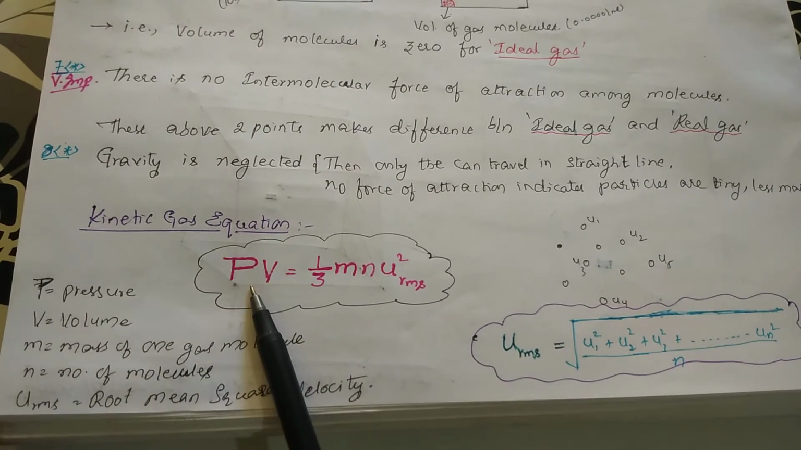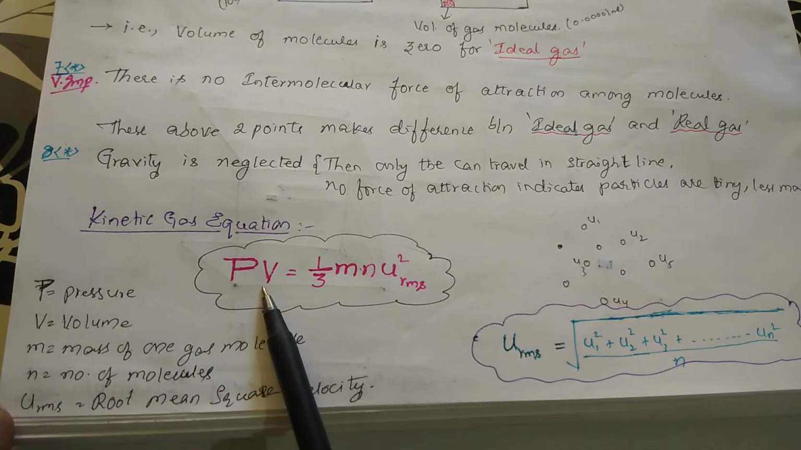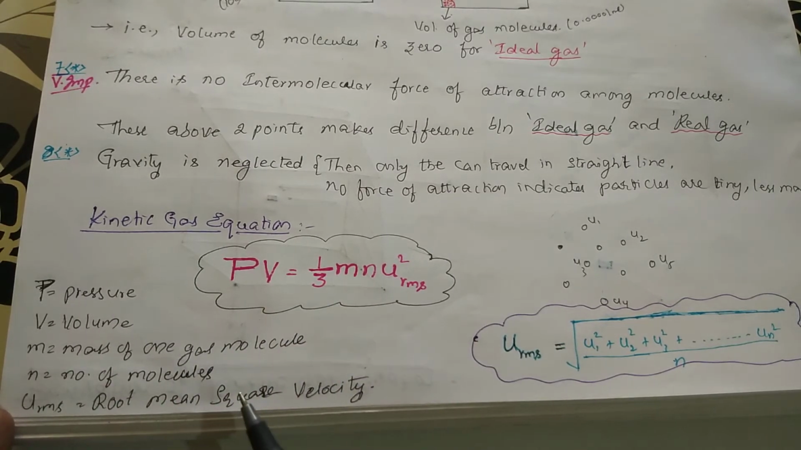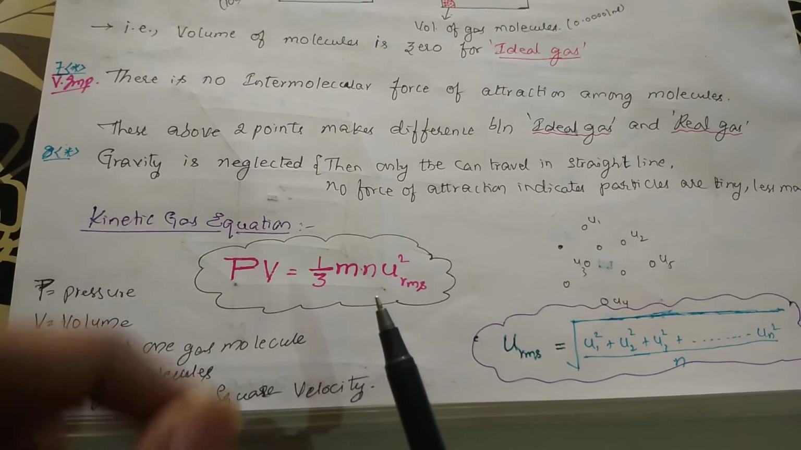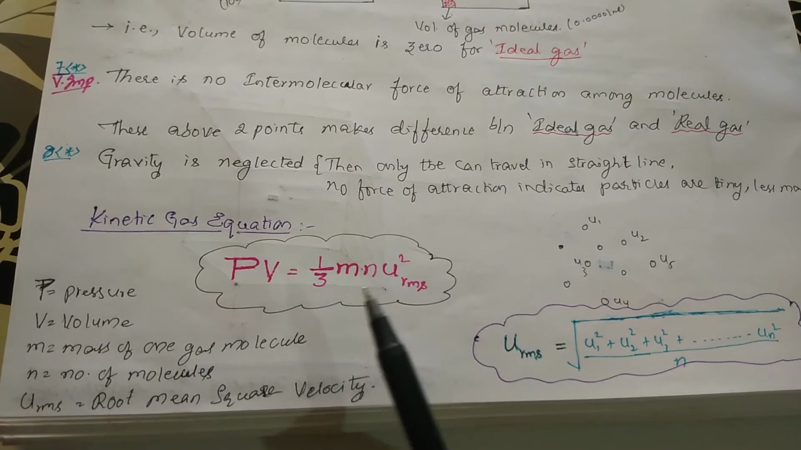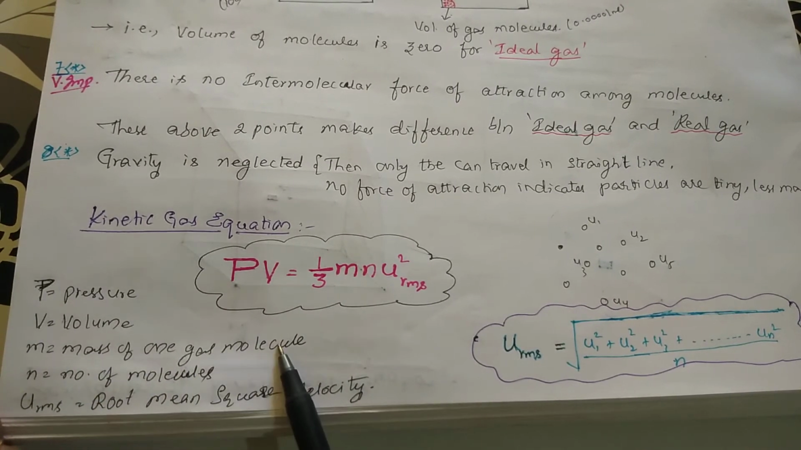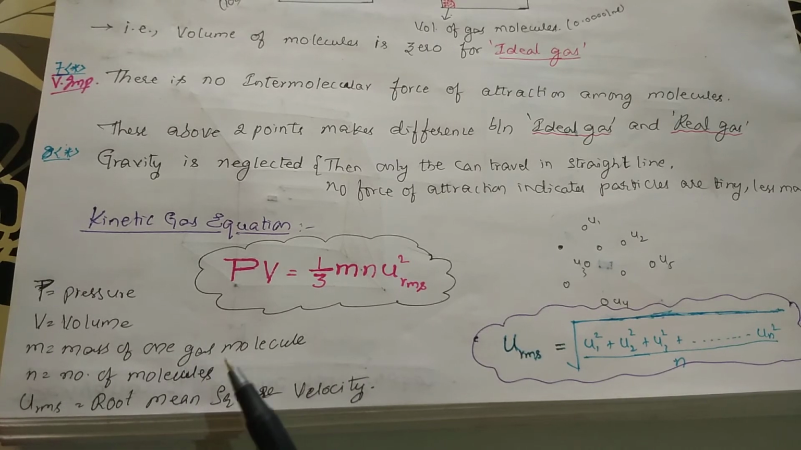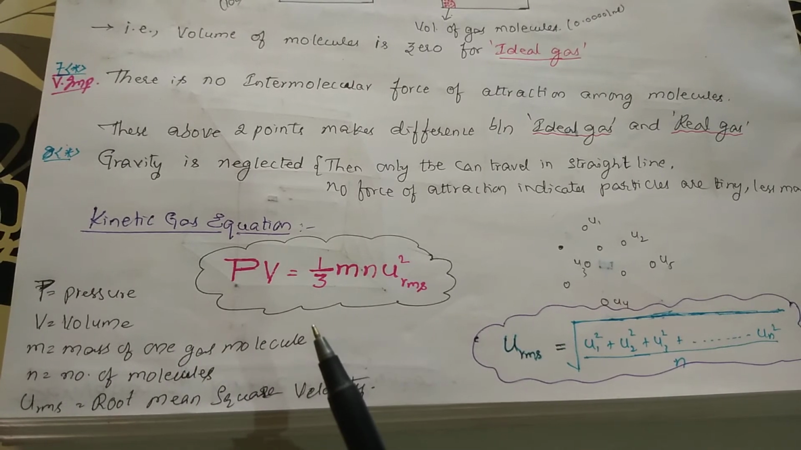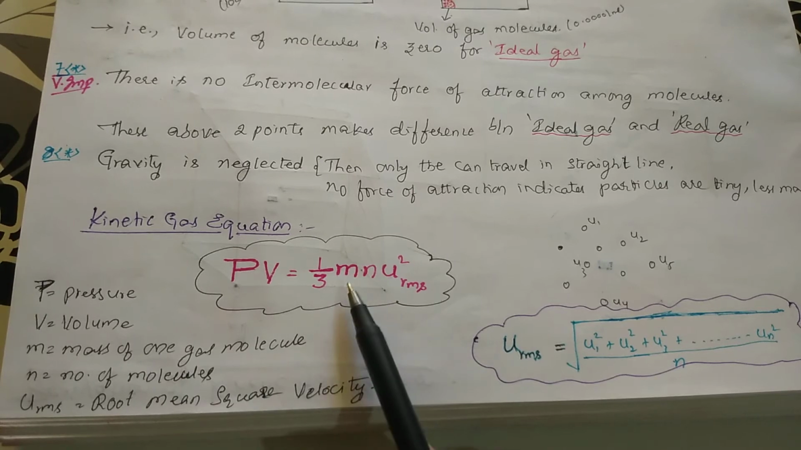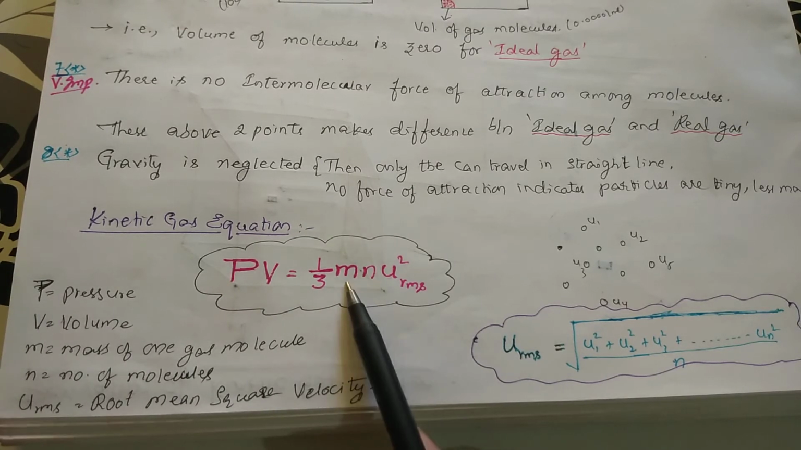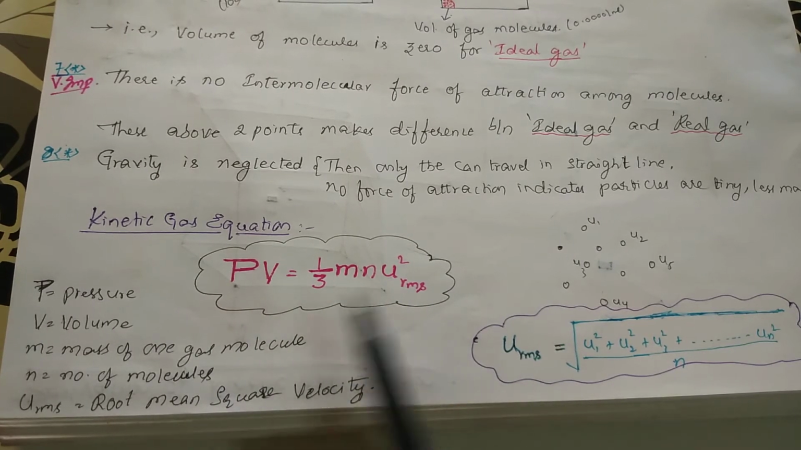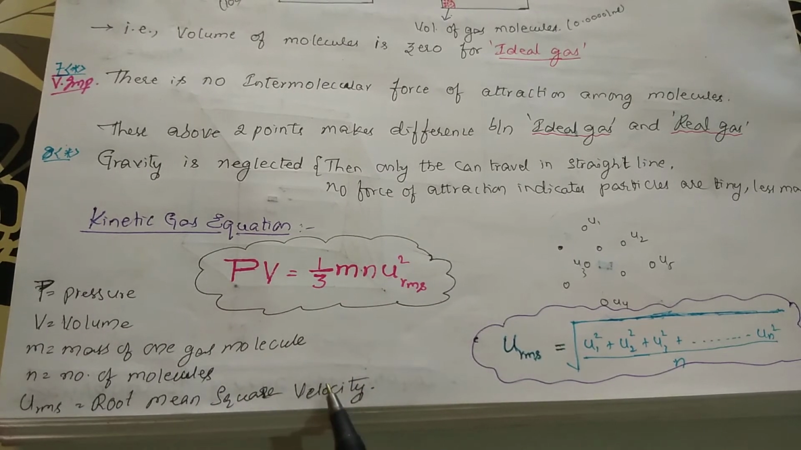What does P represent? P represents pressure, V represents volume, m represents the mass of each gas particle. One particle, what is the weight? The weight of one molecule. And n indicates the number of particles, right? There may be 20 particles, 30 particles, 40 particles. So the mass of each particle times the number of particles gives mn, right?